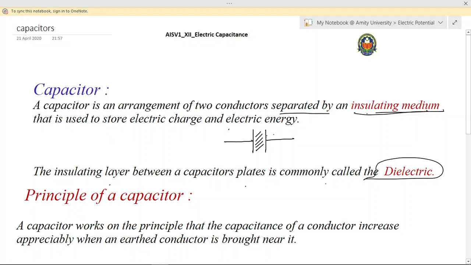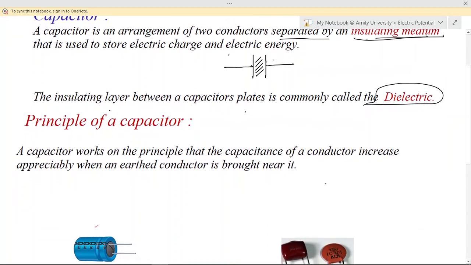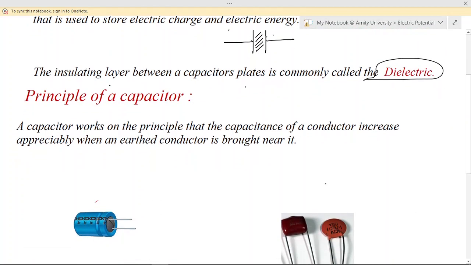And the same is the working principle of the capacitor as well, which we discussed just now. So if you are asked the principle of capacitor, how do we state the principle? Capacitor works on the principle that the capacitance of a conductor increases appreciably when an earth conductor is brought close to it or brought near to it.